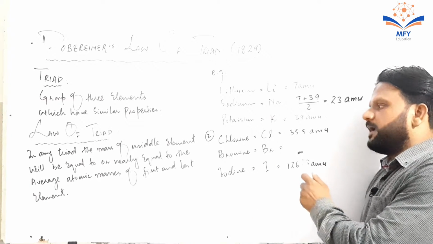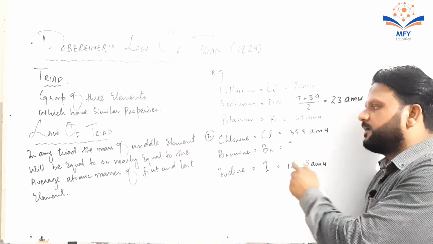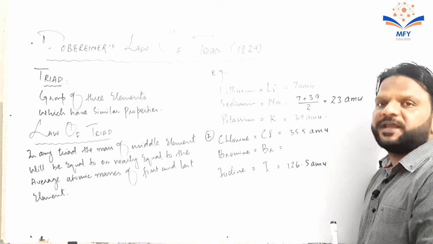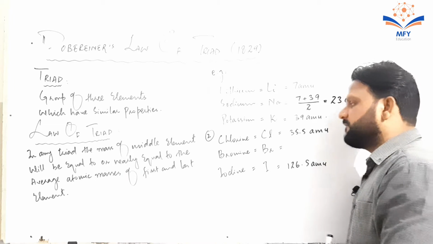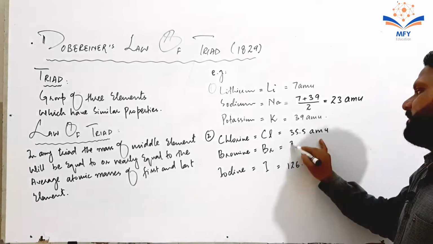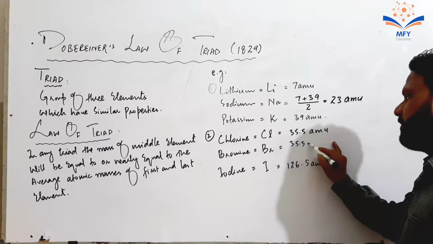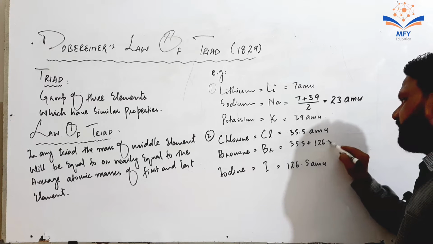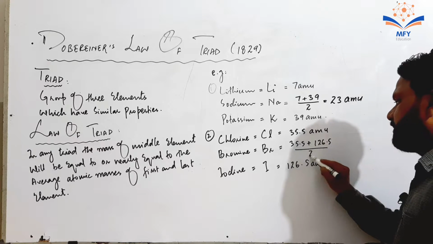If we apply the law of triads for these three elements, we will have to take the average atomic mass of the first and third element. The first element chlorine 35.5 plus the third element iodine, whose mass is 126.5, divided by 2.